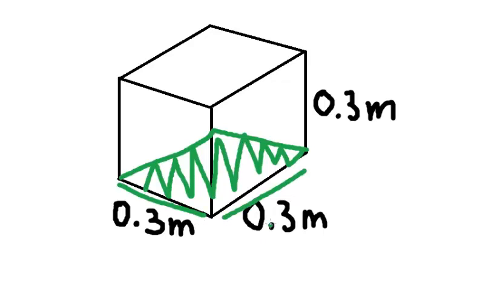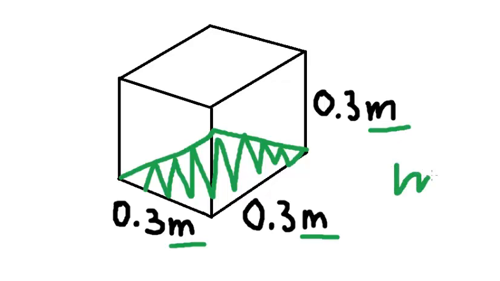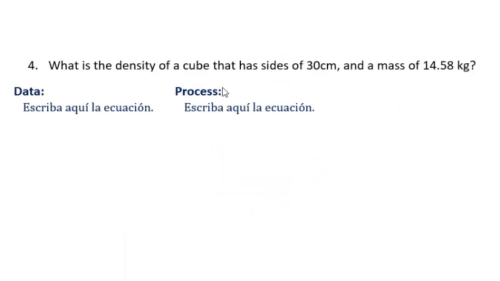Well, base times height, yeah. Times the height of the object, the height of the cube or the prism, which is 0.3. Basically, we need to multiply these three numbers, and that would give us the volume, because meters times meters times meters is going to give me cubic meters, which is volume, right? So I'm going to multiply those things.